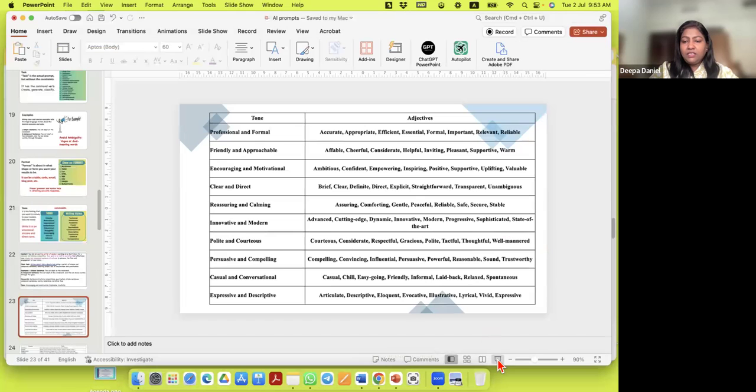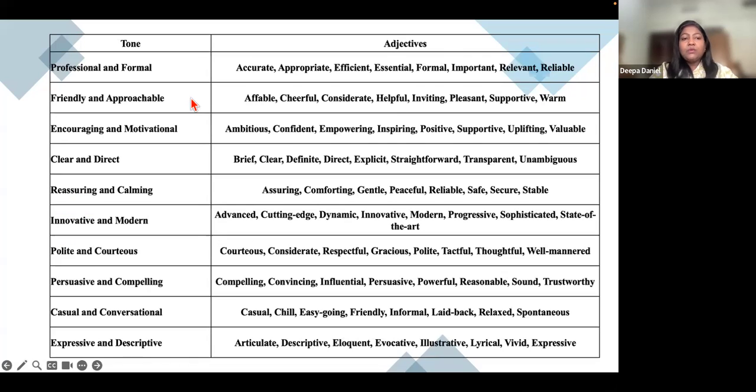Okay. And these are a few of the adjectives that we can use to specify which tone we are interested in. Like if we want a professional tone, we can say be efficient, be formal, be relevant, etc. If we want it friendly, we will say I want a cheerful note, or a helpful or inviting, pleasant tone. These are a few adjectives, okay?